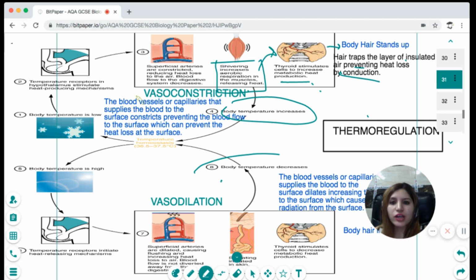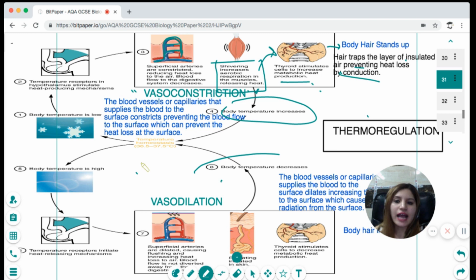And you must have seen your body tends to turn blue. Why? Because of vasoconstriction. When the temperature becomes too low, the capillaries that supply blood to the surface of the skin constrict. They reduce the blood flow to the surface. As the blood flow to the surface is reduced, the blood can lose less heat due to radiation.